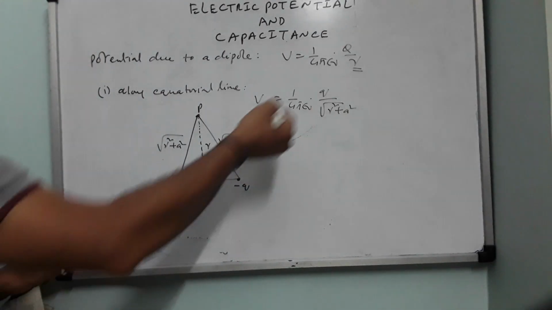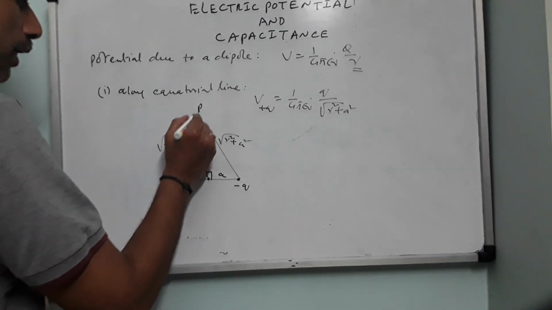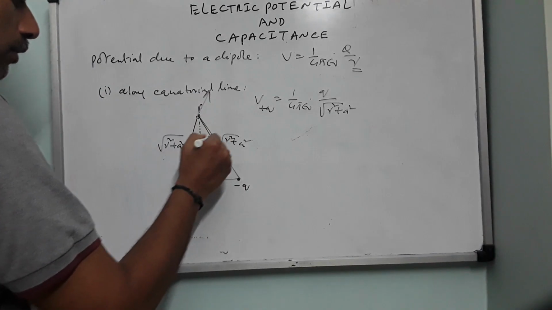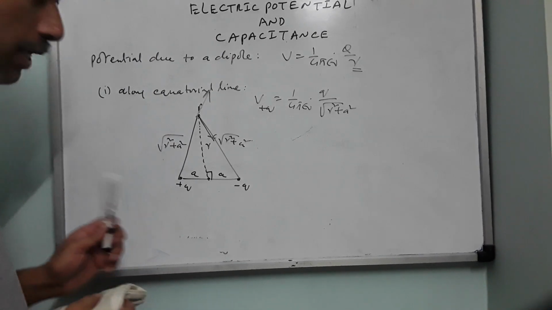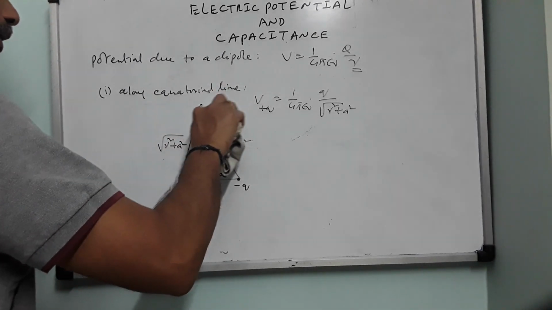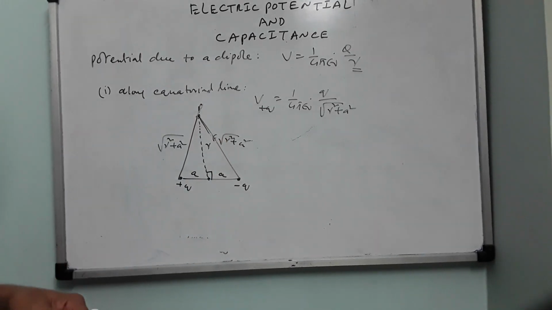Shall we write anything about direction? Shall we draw any directions like this, radially outwards, radially inwards? No, we cannot draw because potential is a scalar quantity. Nothing you can draw. If you put arrows, then you are making some mistake. You did not understand the concept of vector and scalar properly.